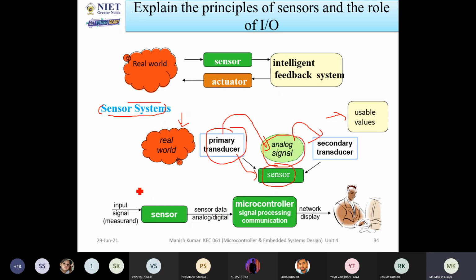Okay, so now you can see what the process is. The first process is that the input signal will be measured. Then with the help of sensors, it will detect the input signals, and the sensor data will be analog or digital. The sensor will sense the data and give you analog signals or digital signals. If it gives analog signals, then you have to use an analog to digital converter to convert this analog signal into corresponding digital signals.